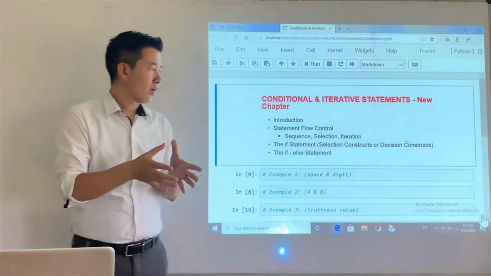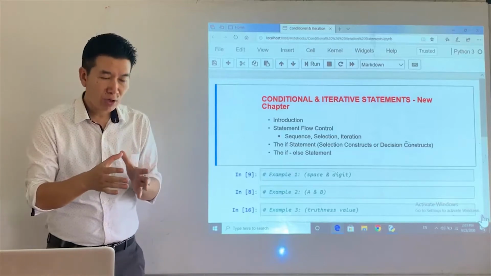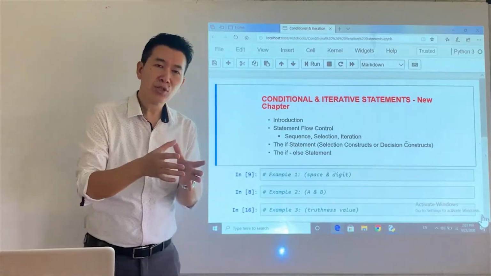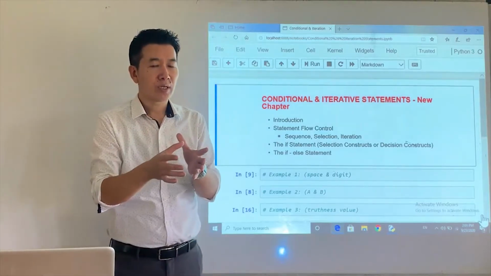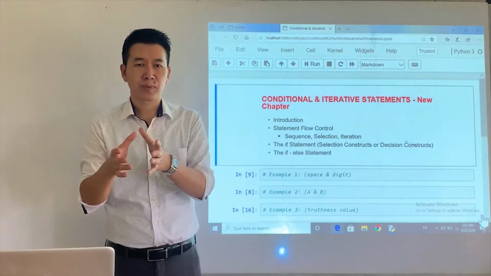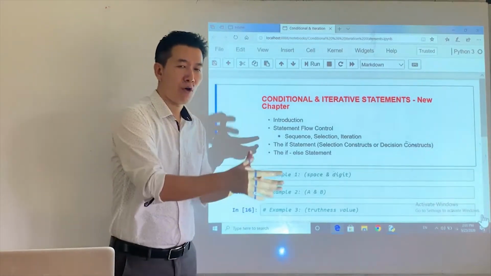That's the default flow of control, or the normal flow of control of the statements in the program, right? What is meant by selection is based on a condition, based on a given test. If a certain condition evaluates to true, one course of action is followed.